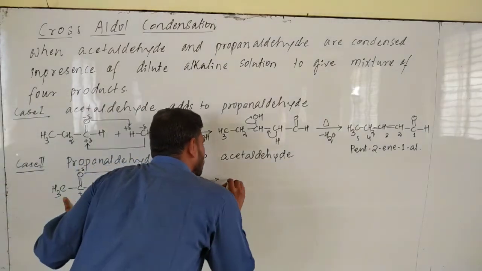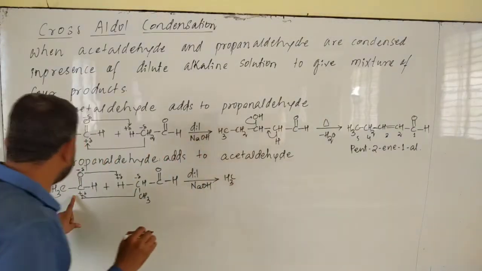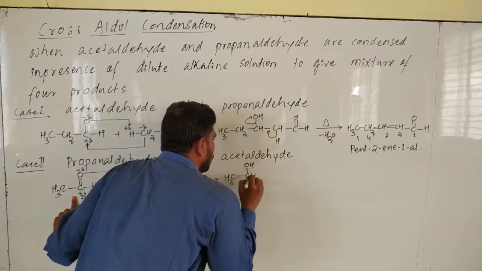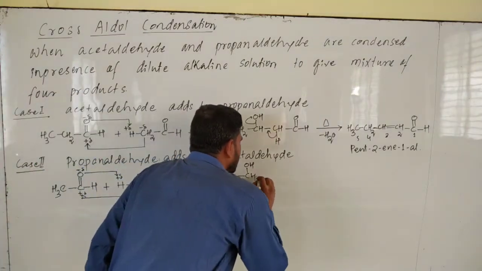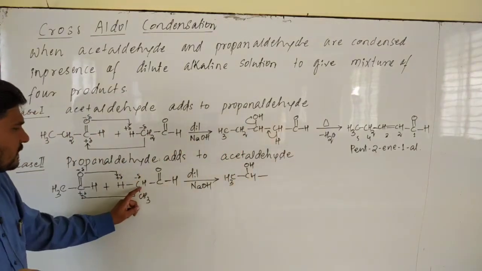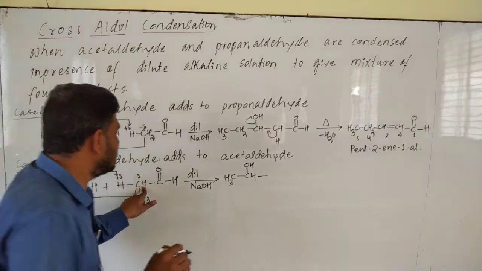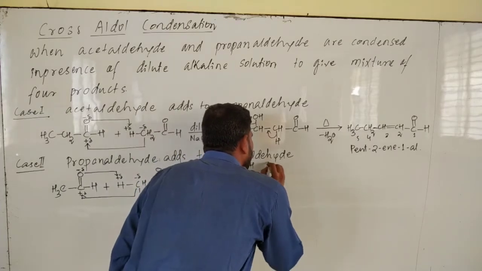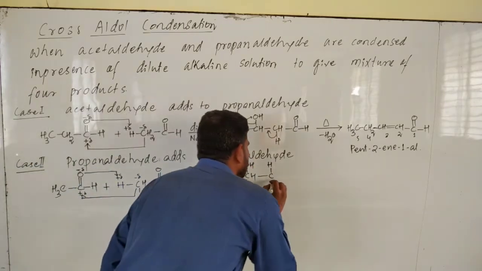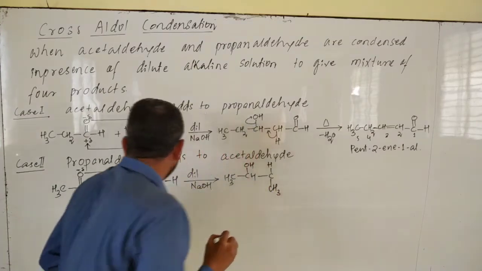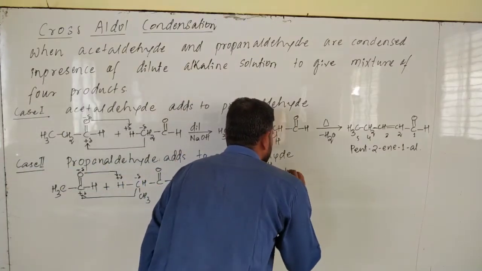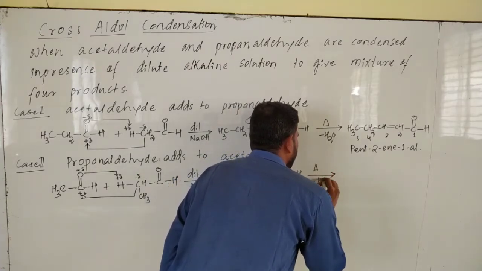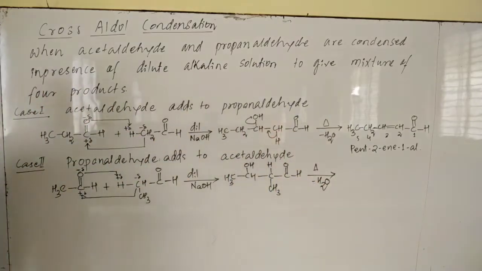Okay, write down. What is the product? CH3, CHOH, CH is there, and over here there is a C. Over here you look at this one. This H is added. Only remaining thing is CH. Shall I write this as a C? Over here H is there and CH3 is there. C double bond O H, which is followed by heating eliminates water, H2O. Water. Okay.